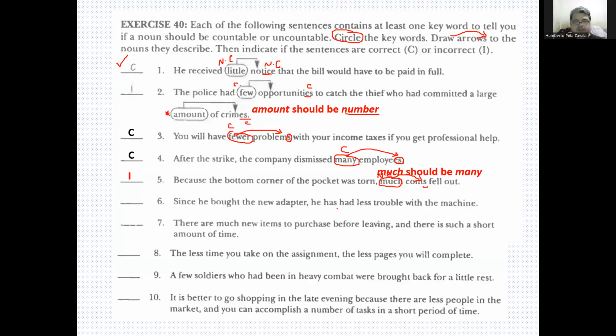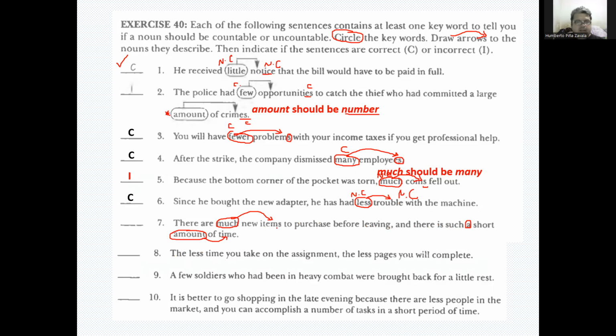Since he bought the new adapter, he has less trouble. He has had less trouble with the machine, right? So this is okay. Less is not countable. Trouble is not countable. There are much new items to purchase before leaving, and there is such a short amount of time.